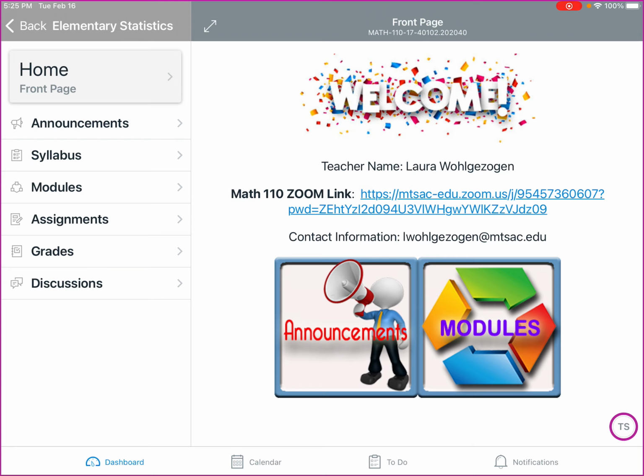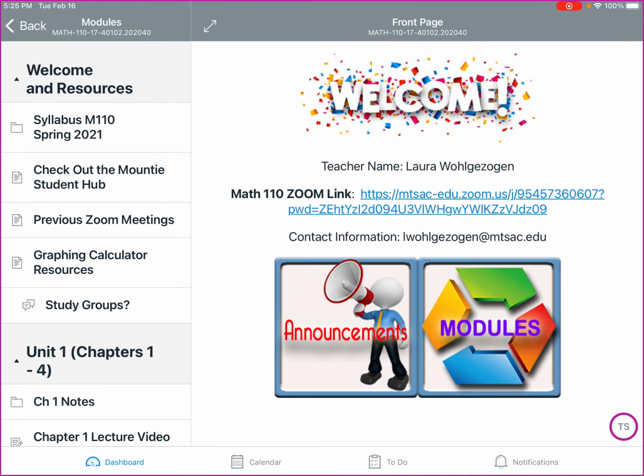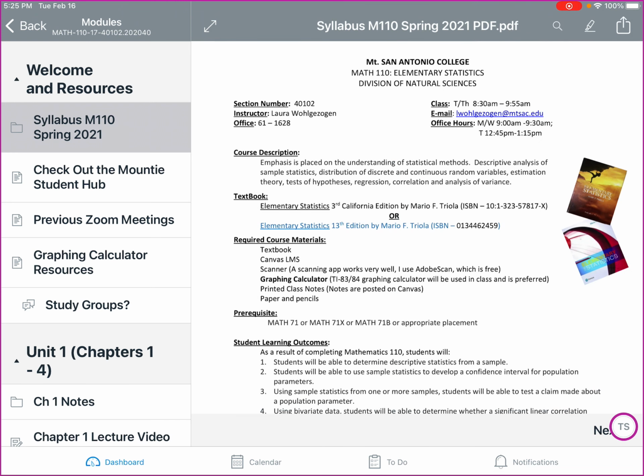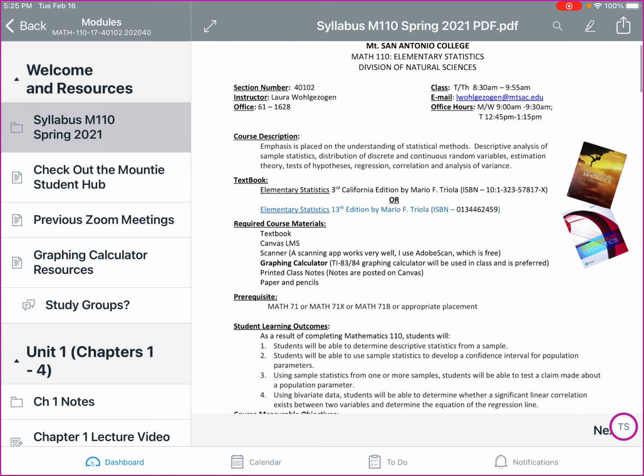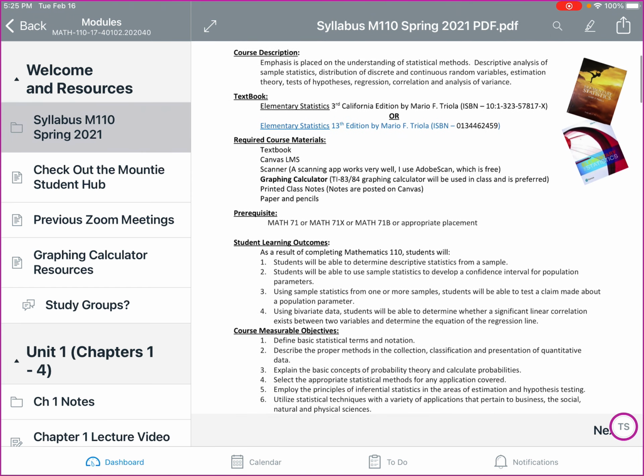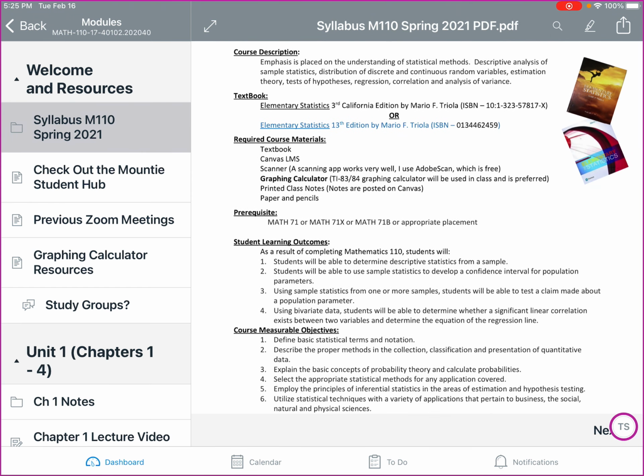In addition to that, we have a syllabus link on the far left. And for the syllabus, you'll also have an option to view it underneath modules. In the first folder that we have, you'll notice that we have a syllabus listed on here, and you can read through this. You'll notice my office hours are posted along with the time that we meet. Make sure to check out your syllabus specifically. And in addition, we have a course description along with the textbook.